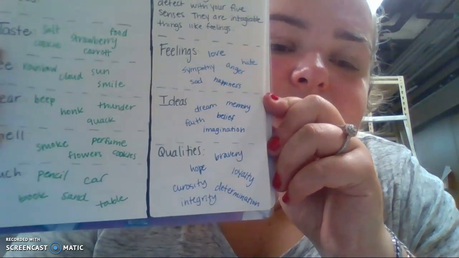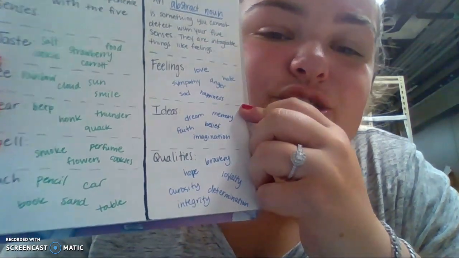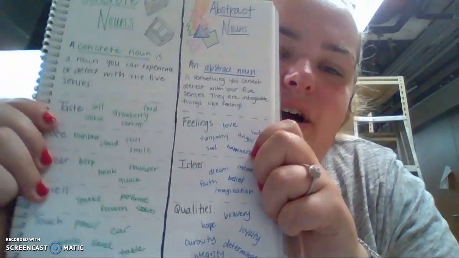These are abstract nouns because I can't touch hope. I can't touch my imagination. I can't touch love, right? So these all become abstract nouns.